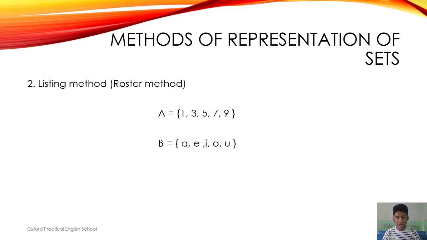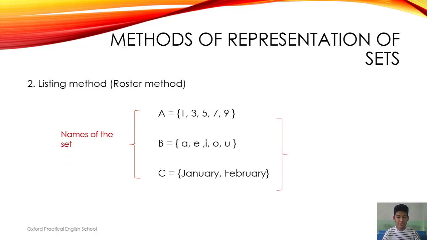So it is vowel letters and we have listed all the elements here. And in the next set, we have {January, February} which means first 2 months. Here, capital A, capital B, capital C denote the names of the sets, and the things inside the brackets denote the elements of the set.